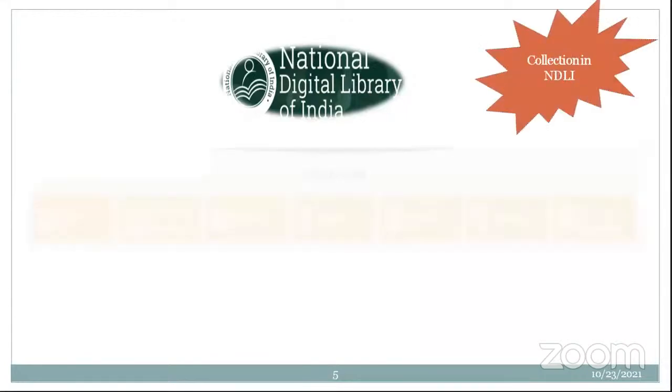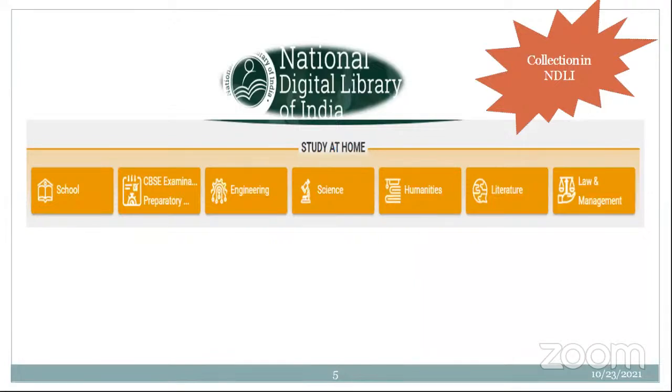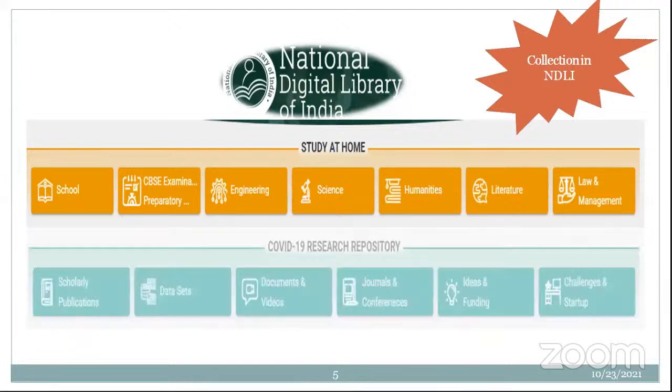And what kind of collections are available in NDLI? That may be the next question you may have in your mind. So we have school educational resources, CBSE examination preparatory materials, engineering resources, science resources, humanities, literature, and law and management. Almost all the subject domains are covered with respect to the collection details in NDLI. So if you belong to humanities, or literature, or arts and management, all these kinds of resources are available in the NDLI platform.